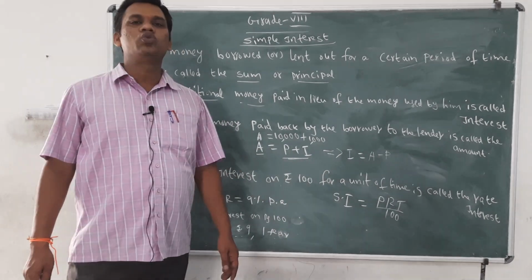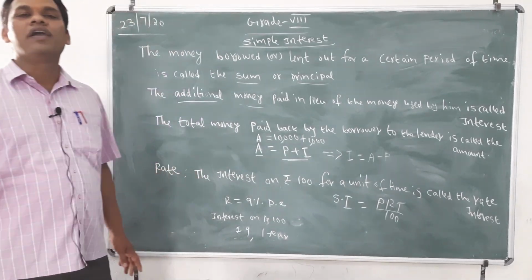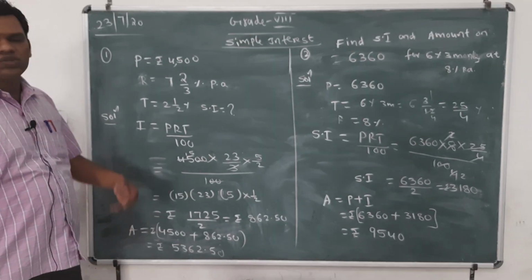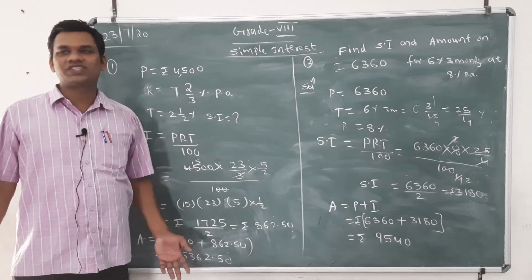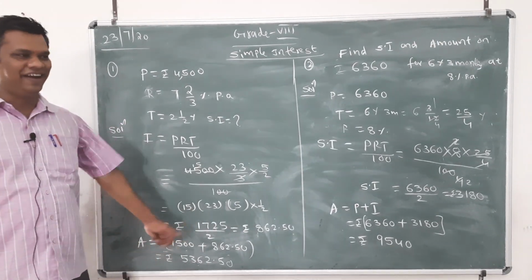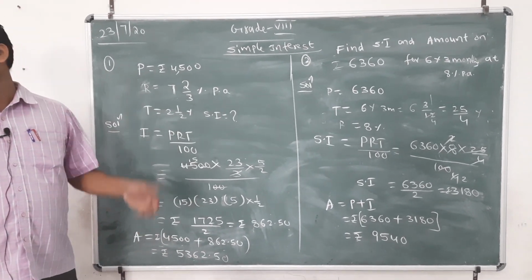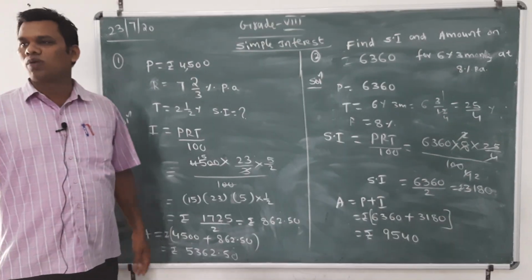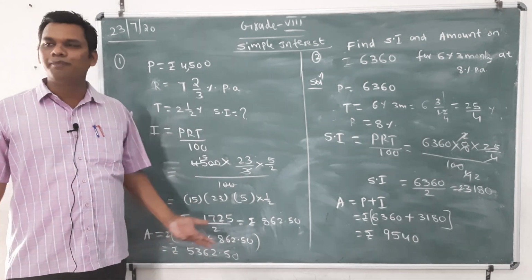So SI equals PRT upon 100. The amount formula is P plus I, sum plus interest.